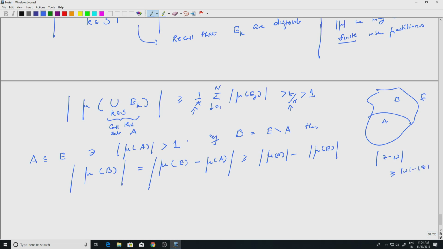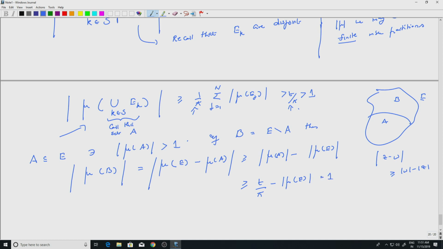It doesn't really matter. Which is of course greater than or equal to, so I know this is the set A, right? So I have t by pi here as a lower bound, okay, minus mod mu E, which is equal to 1.